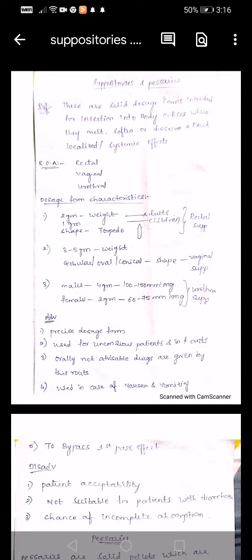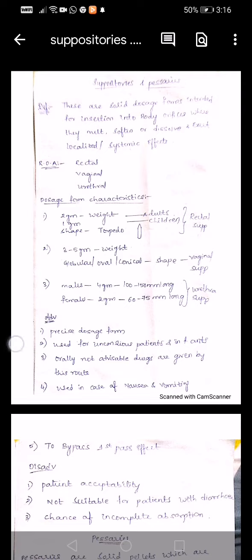Suppositories are solid dosage forms intended for insertion into body orifices, where they melt, soften or dissolve and exert a localized or systemic effect. So whenever you have prepared any suppositories, they are generally used inside the body orifices, that means in the body cavities only. Body cavities means the regions in the body which have mucous membrane. In those areas only we can give these suppositories, as they have the mucous nature.